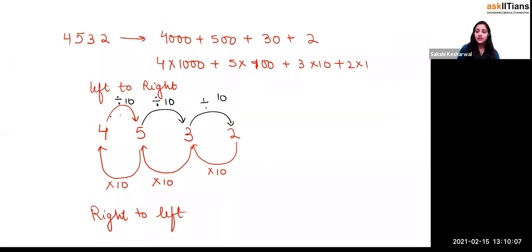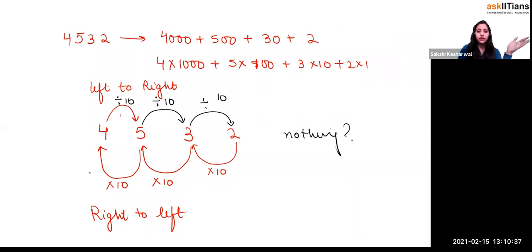Now what happened? We have nothing in the right position of 2. So what will we get? We need something more specific, and if you follow the pattern, we'll get it. So right now, if we go from left to right, we see division, and if we go from right to left, we see multiplication.